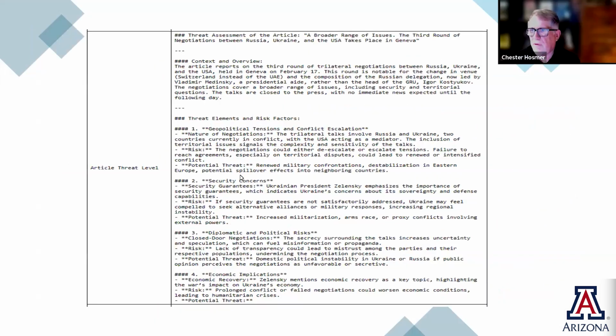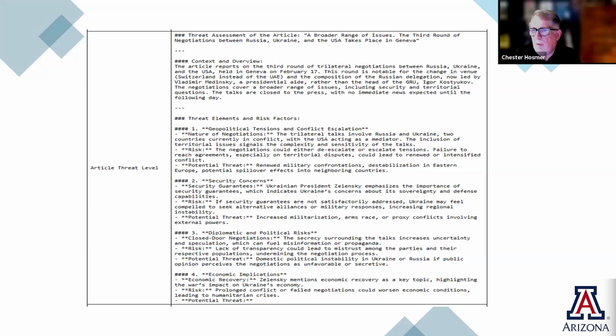The same thing goes for threat, right? When we're looking at the threat assessment of the article, we want to know if the overview is positive or negative, but we also want to understand things like what are the impacts? What are the geopolitical tensions? What are the security concerns? What are the diplomatic and political risks? What are the economic implications? So we can get all of those things by asking AI to analyze this from a threat perspective.